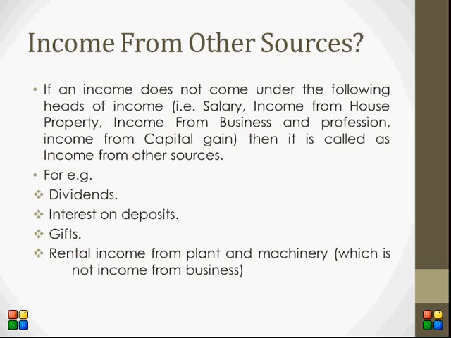But if the income does not come under business and profession, then it will be called income from other sources. I hope you understand the basic concept. It's simple: if it does not come under the other heads of income, then it will be called income from other sources.